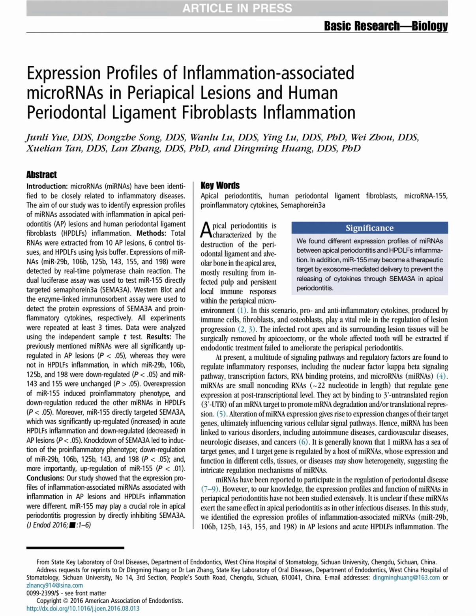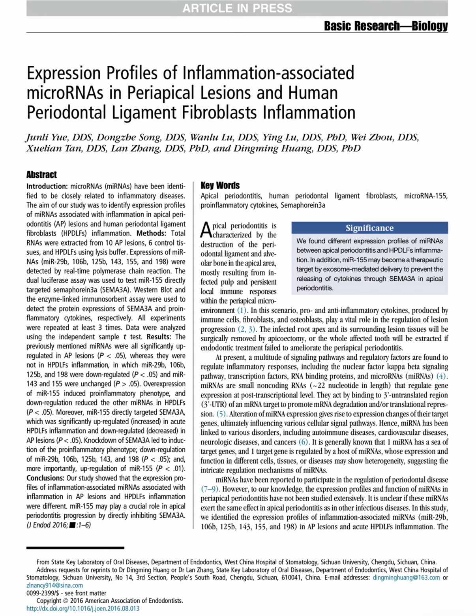Interestingly, SEMA3A was reduced in apical periodontitis tissue but increased during the early inflammatory response in cultured fibroblasts. When the researchers knocked down SEMA3A, inflammatory cytokine production increased and microRNA 155 expression also increased. This suggests that microRNA 155 and SEMA3A regulate each other through a feedback mechanism that influences inflammation.